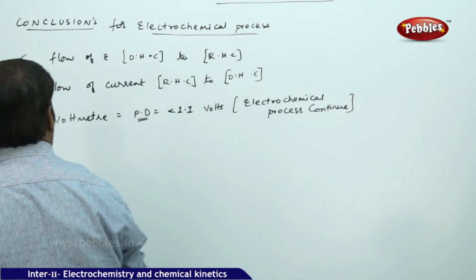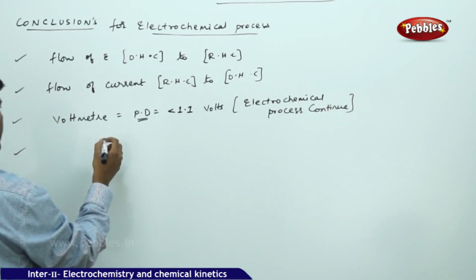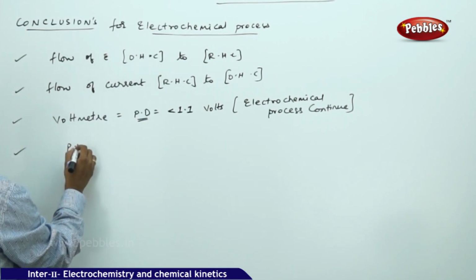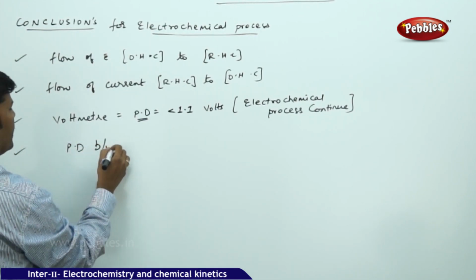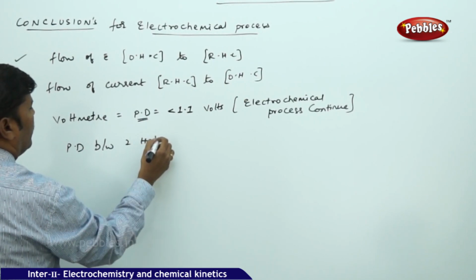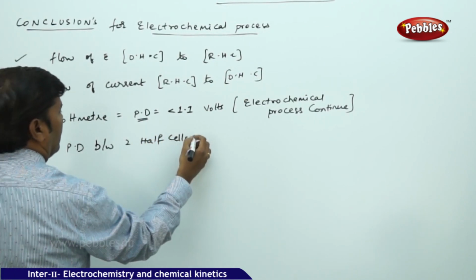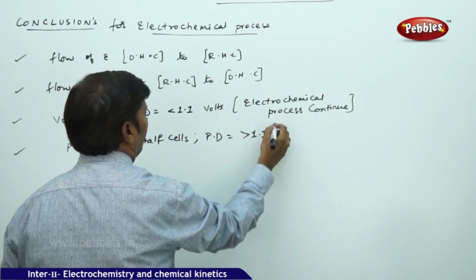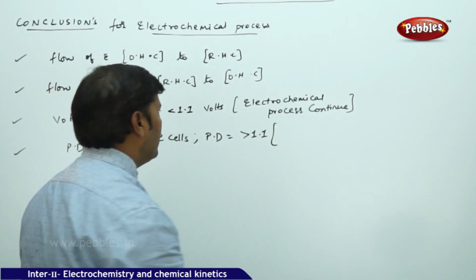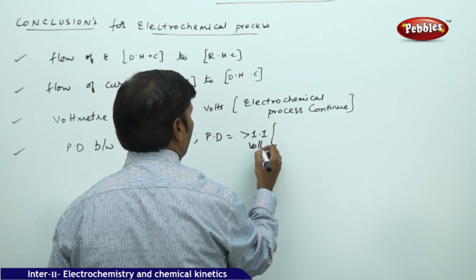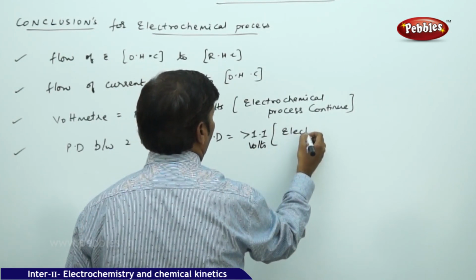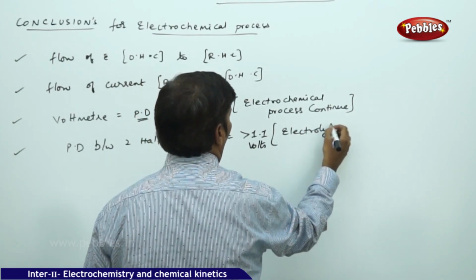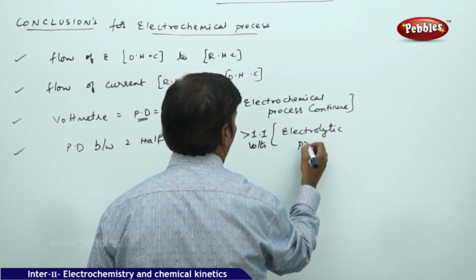But if the potential difference between the two half cells is greater than 1.1 volts, then the process is reversed. The process becomes electrolytic.